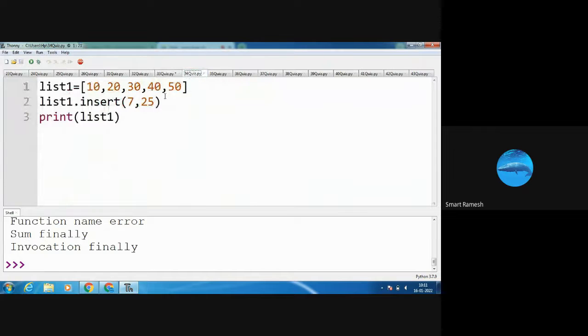Next program: the list is 10, 20, 30, 40, 50. Next, list1.insert(7, 25). So here the first index number is 0, then 1, 2, 3, 4. But we are going to insert at index number 7, the value 25. So what will happen? It will insert the item at the last position. See in the output screen, 10, 20, 30, 40, 50, after that 25 is added.